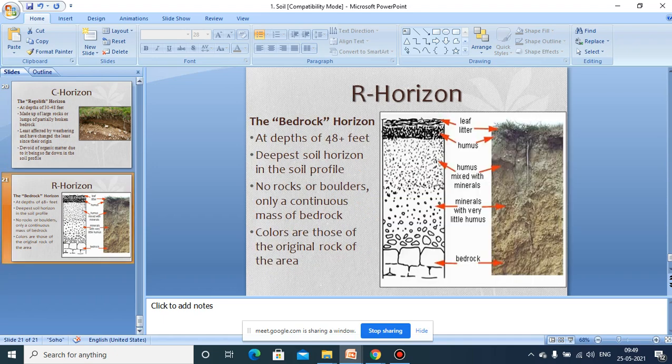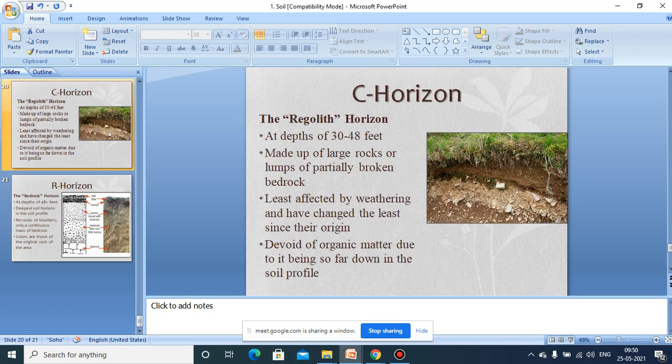That means you can see here in this diagram, this is the bedrock deep in the earth's crust, and it has been broken down. These are the C horizons above the bedrock, where we can observe these broken bedrocks.